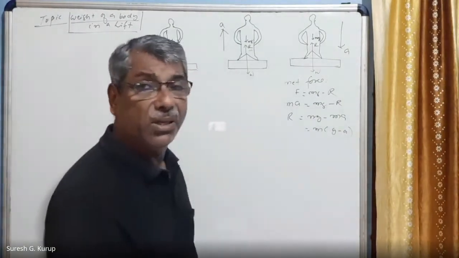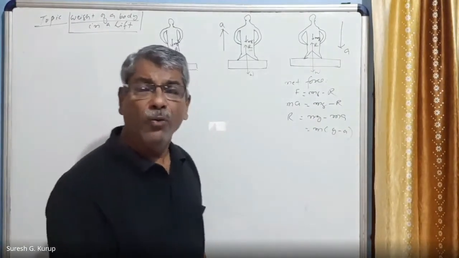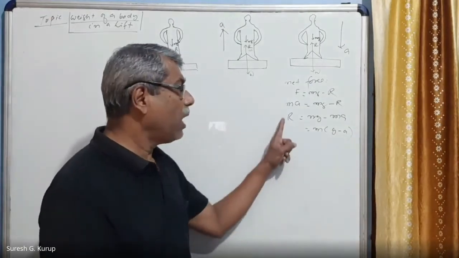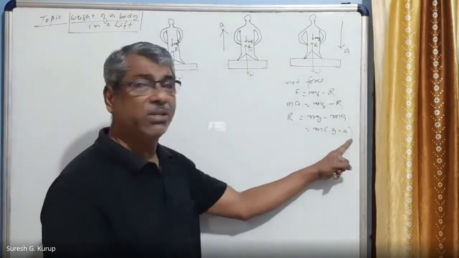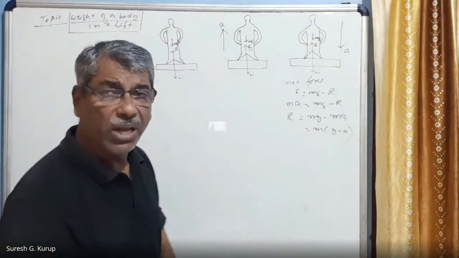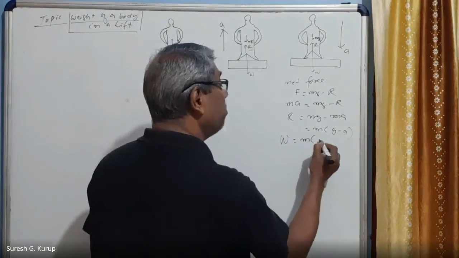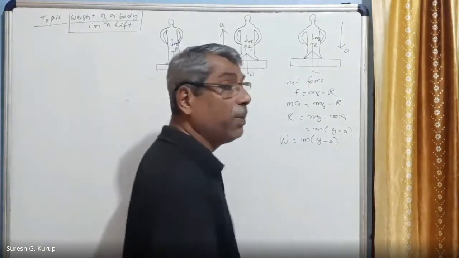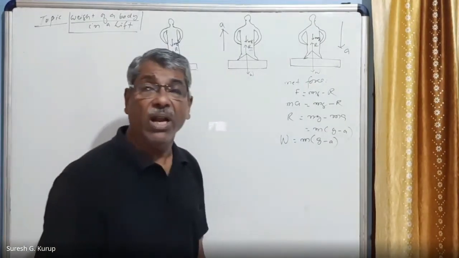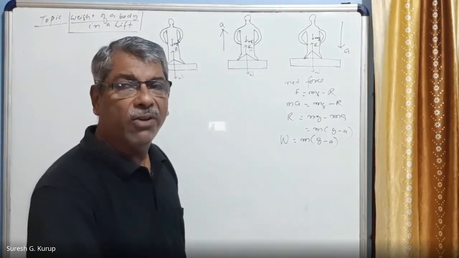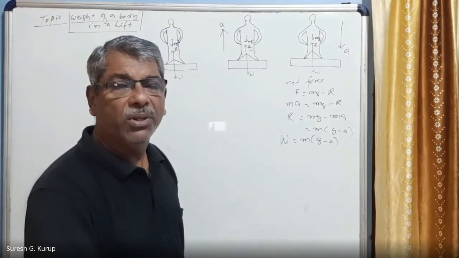For the person who is coming down with an acceleration A, standing on a lift, you will find that R is equal to m into (g minus a). But R is equal to W, balancing forces. Therefore, W is equal to m into (g minus a). The person will feel weightlessness. The 60 kg person now will feel that his weight is about 30 kg only.